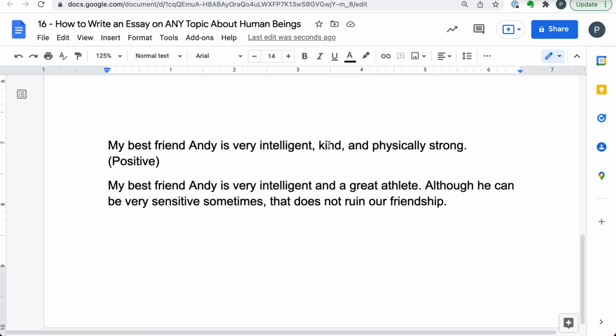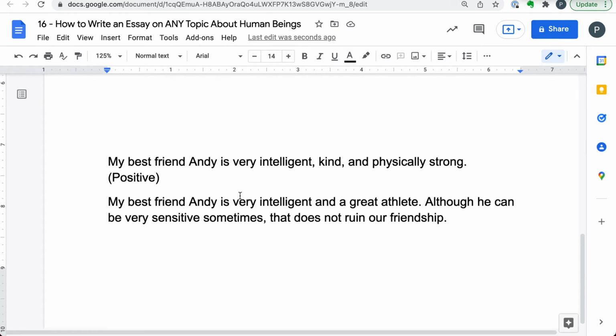Yes, he's kind. When he sees a kitten, he wants to feed it. Okay, and that's just a completely different thing from being smart. Being smart and being kind are two very different things. And he's physically strong. You can talk about him being a very good athlete, or just being the strongest kid on the block, or whatever. Okay, you see how easy that is?